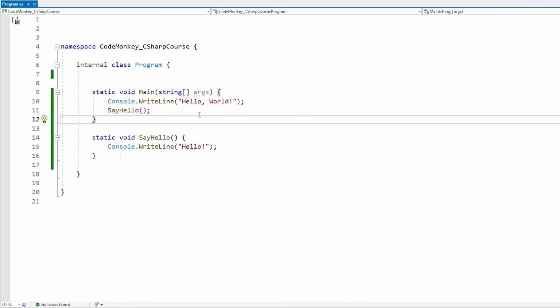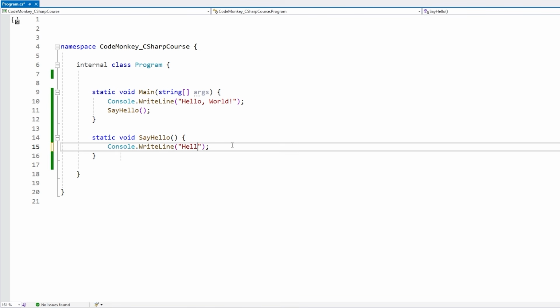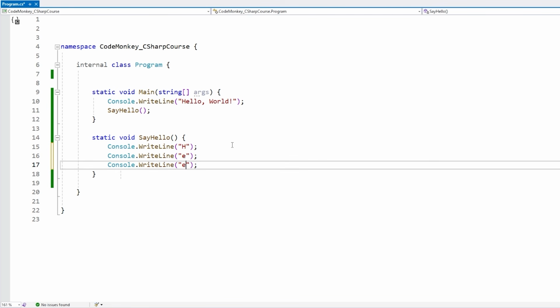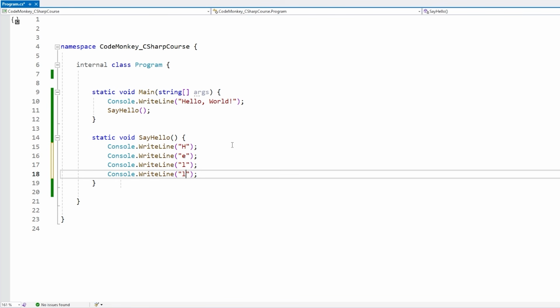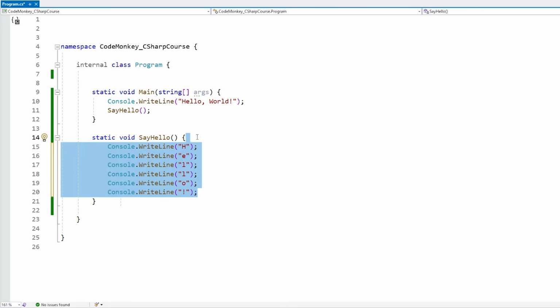Another extremely useful thing about functions is simply how you can call them as many times as you want. So for example, let's make a bunch more instructions over here. Let's print out hello vertically. Okay, just like this. Now let's say we wanted to print this out 3 times.